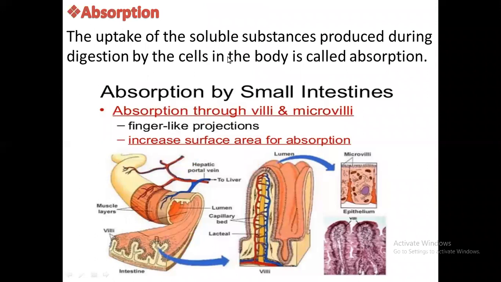And the absorption. Absorption means the uptake of the soluble substances produced during digestion by the cells in the body is called absorption.